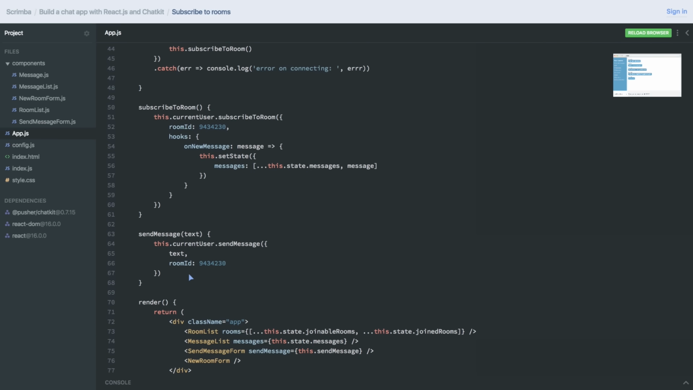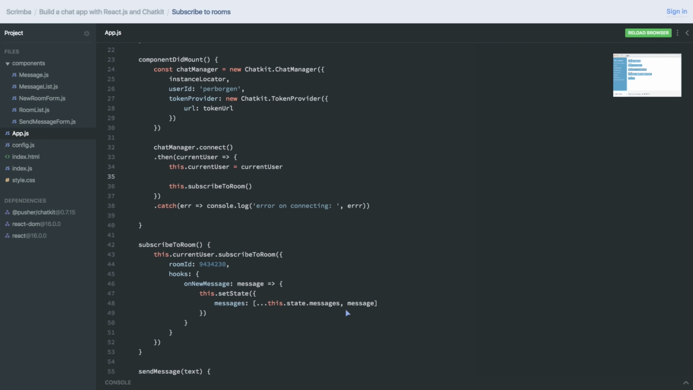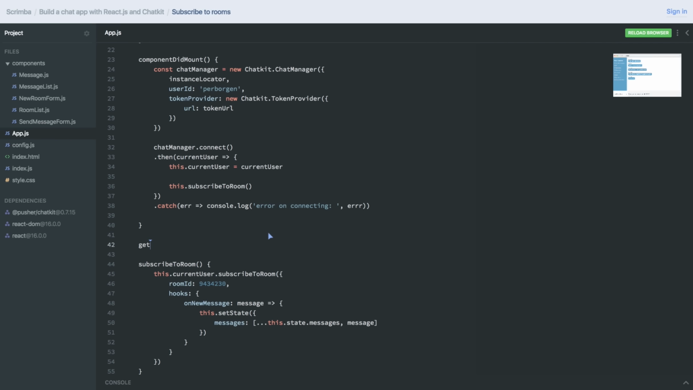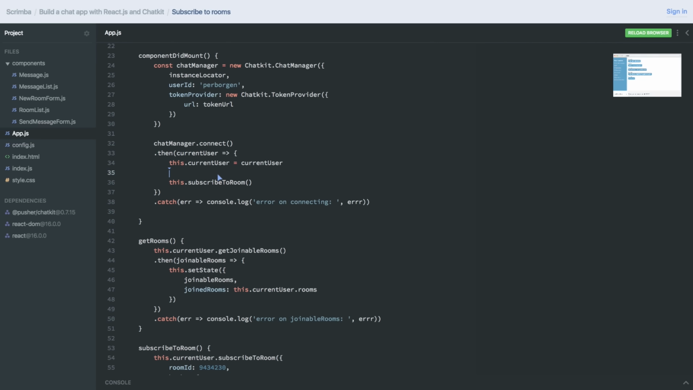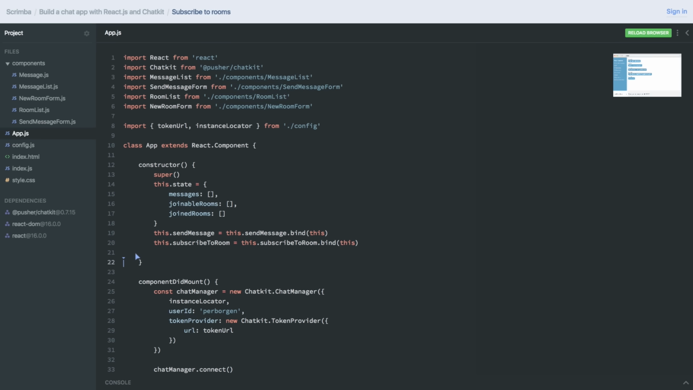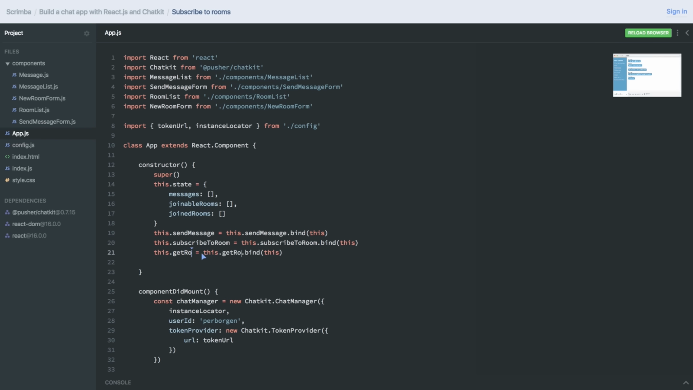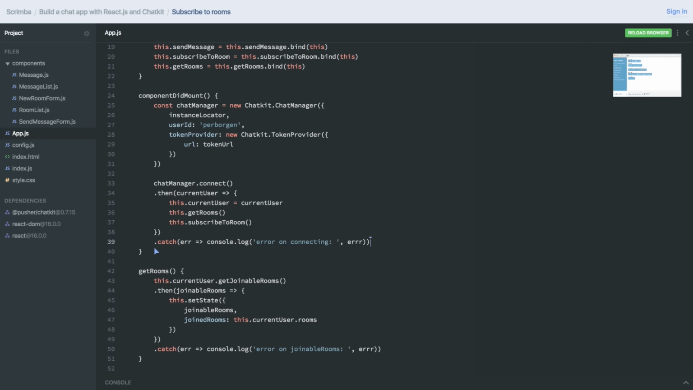So our method works. Now what I also want to do is pull out this one here and turn that into its own method as well. Call it getRooms. And then also replace this code with this.getRooms, and of course, bind it. So now we have a much more manageable componentDidMount method.